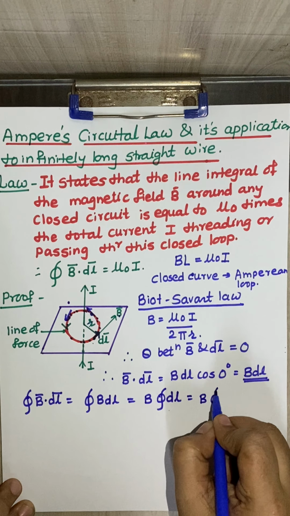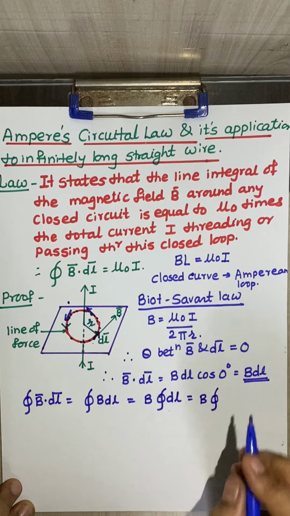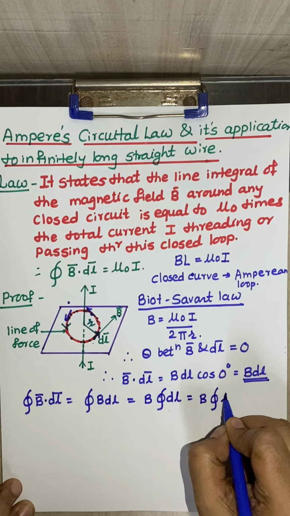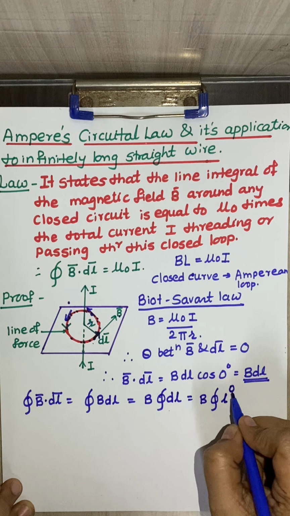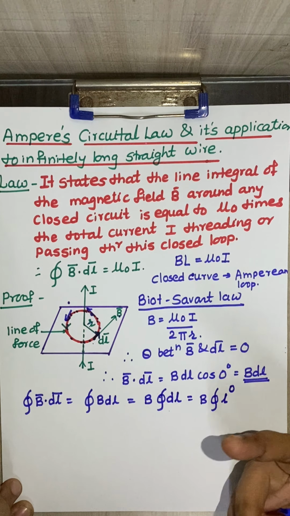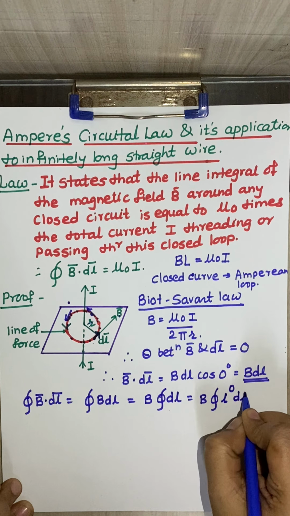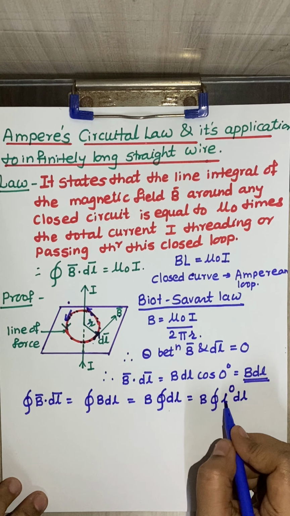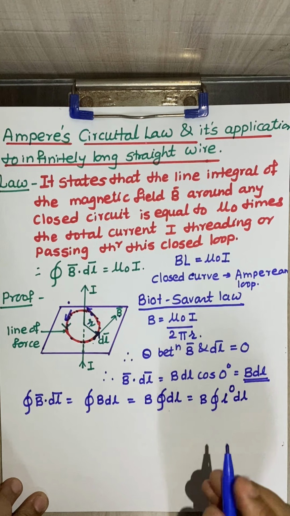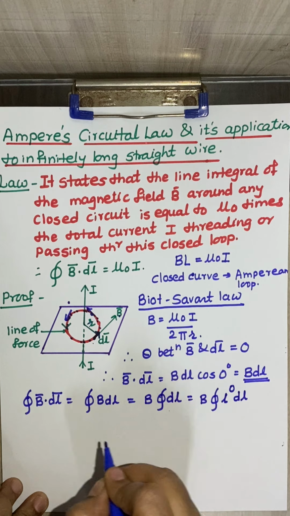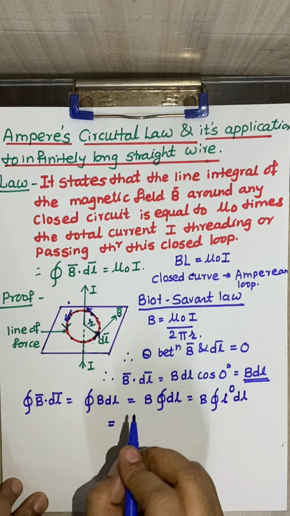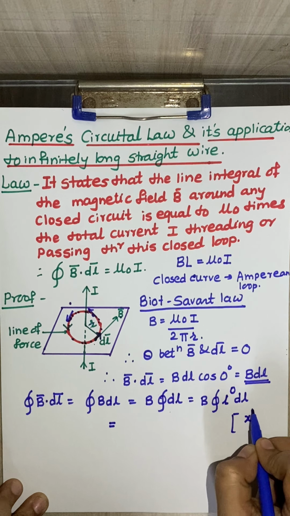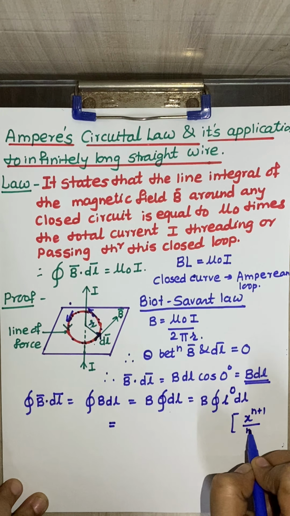Then the line integral. Now only dl is there, and we know that whenever only dl is there, then L raised to 0 is considered. Now L raised to 0 is nothing but 1, and the value will remain as dl only. Now we will apply the integration formula, x raised to n plus 1 upon n plus 1.